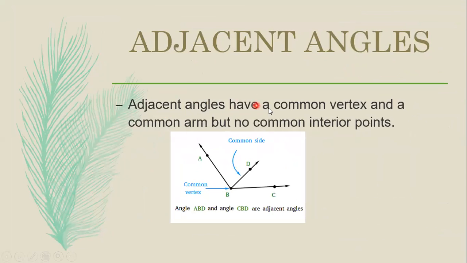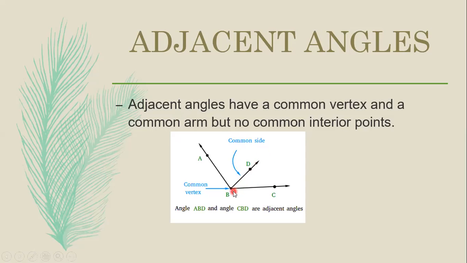Next is adjacent angles. Adjacent angles have a common vertex and a common arm, but no common interior points. So in adjacent angles, we have a common vertex, that means only one point, one common arm, and no interior points. Here you can see A, B, C, and one more ray D. Angle ABC: here B is the common vertex. So this is said to be an adjacent angle, and we will not have any interior points.